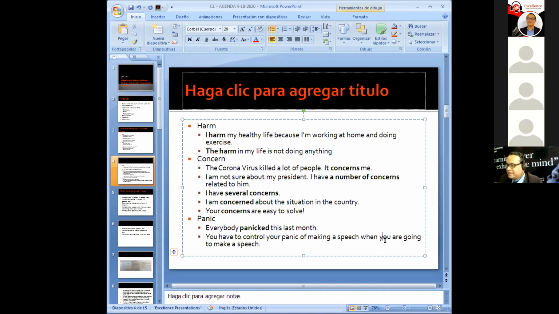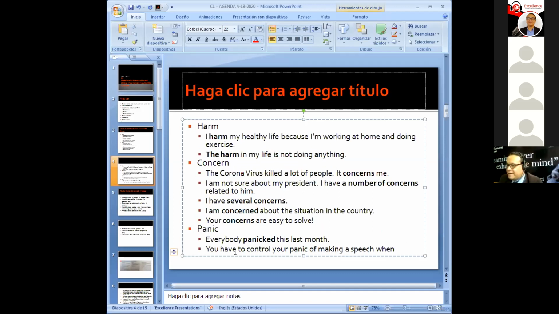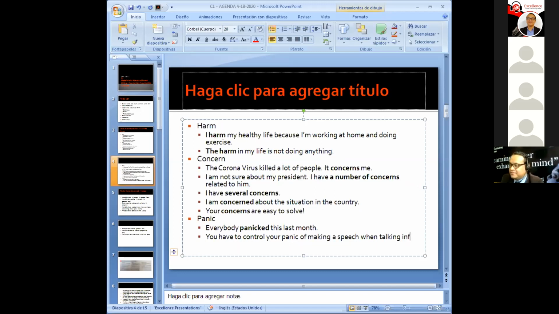And then you can connect it with when something happens. You have to control your panic of making a speech when talking in front of people. You can use a gerund: when talking in front of people. Now let's see the verb make.